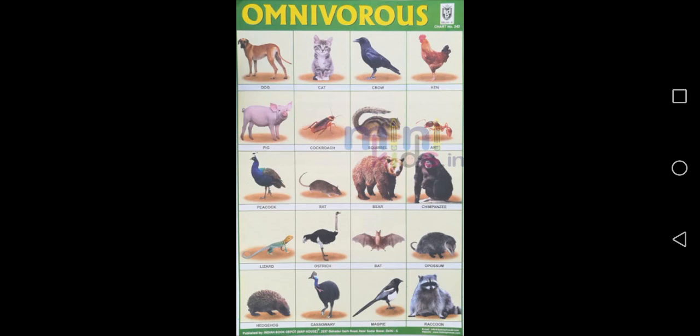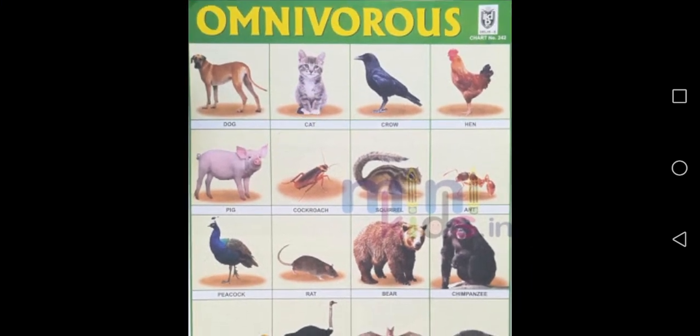Now, omnivores. What do you mean by omnivores? Omnivores are both flesh and plant eating animals. They eat both flesh and plants. These are called omnivores. See the pictures of dog, cat, crow, hen, pig, cockroach, squirrel. All these are omnivores.